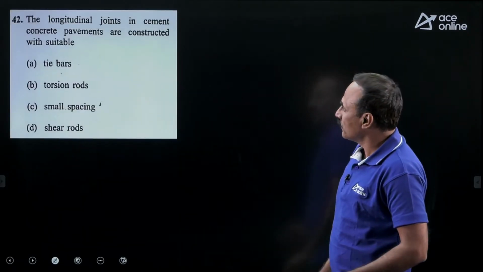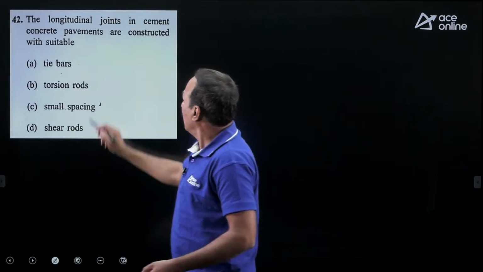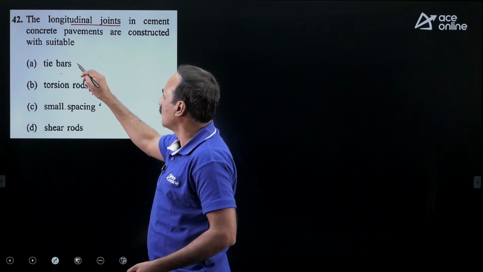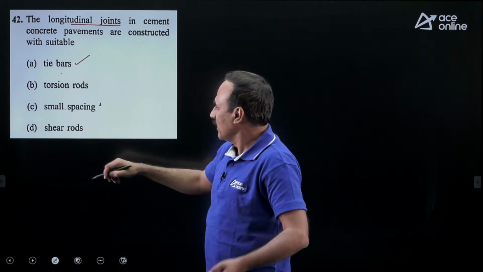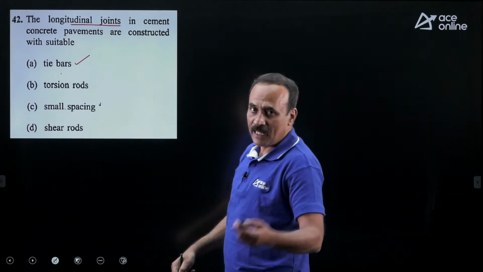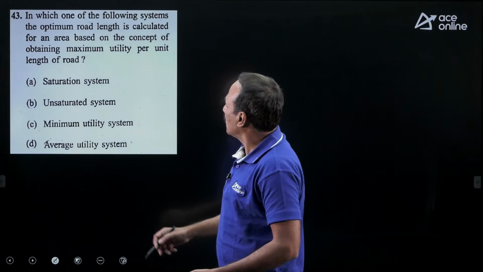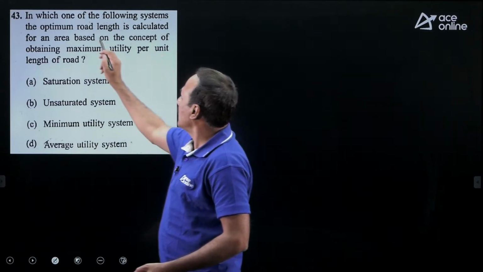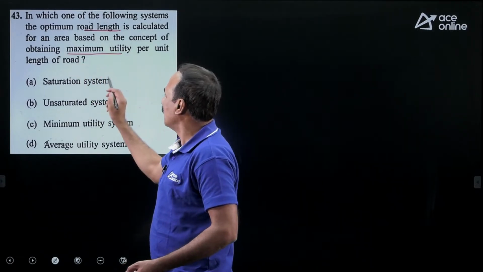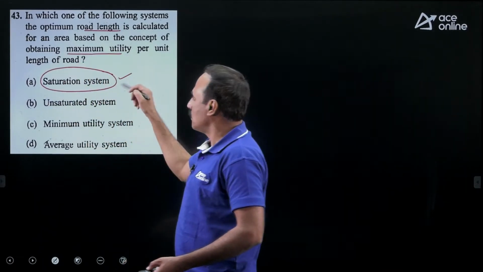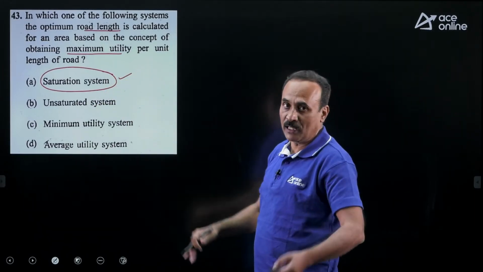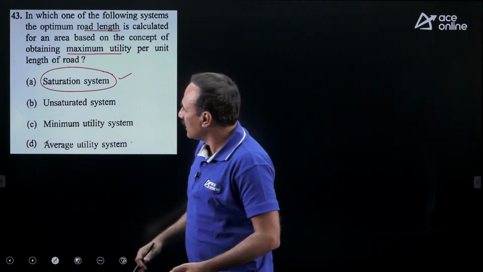Now coming to the next question, the longitudinal joints in cement concrete pavements. Longitudinal joints are with tie bars, expansion joints are with dowel bars. So it is a direct question, and the direct option is option A. In which of the following systems is the optimum road length calculated based on the concept of maximum utility? The concept of maximum utility, or saturation system, is a system to choose the optimum road length. Option A is the right answer.